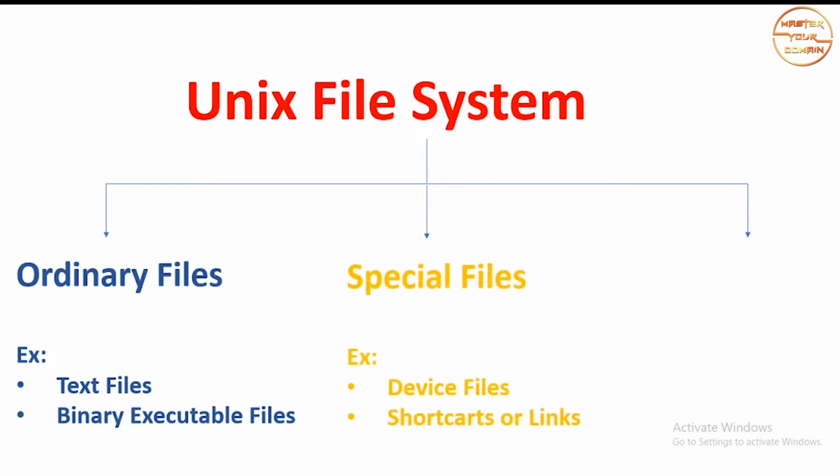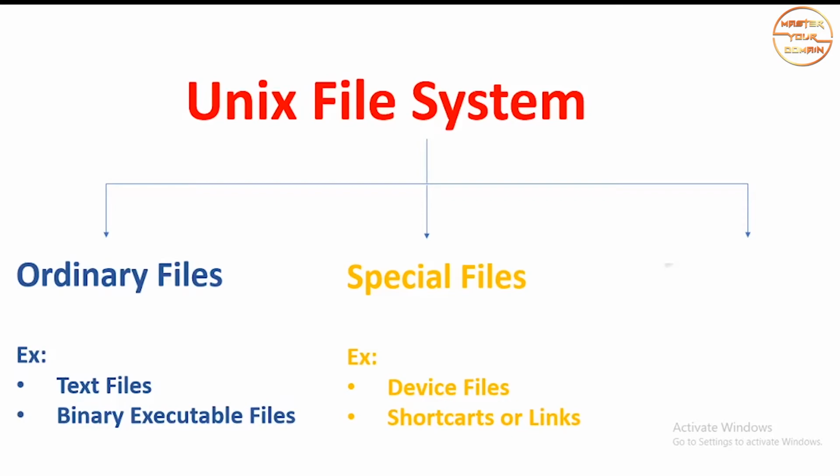And then there come the special files. For example, I have already told that every peripheral device like printer, CD-ROM, main memory, etc., is considered as a file. These are called device files. This comes under the category of special files. There are some other files which are stored in the system for smooth functioning of the system. These are also special files. Again, it may happen that you have installed some application in a particular location and you want to access that application from some other location. So for that you sometimes create some shortcuts or links. These are also special files.